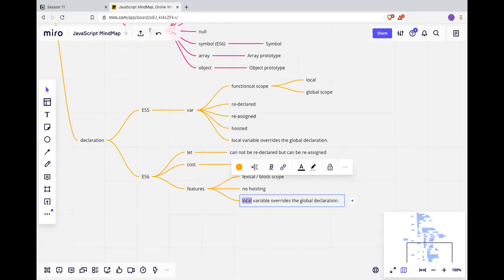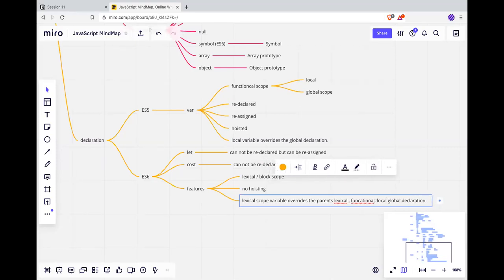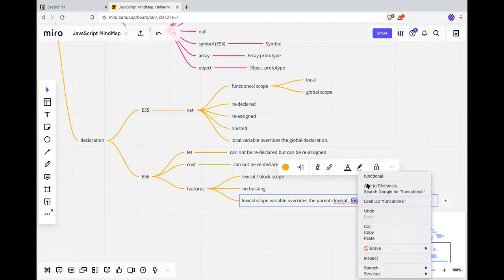And basically lexical scope variable overrides the parent's lexical, functional, local or global declaration.